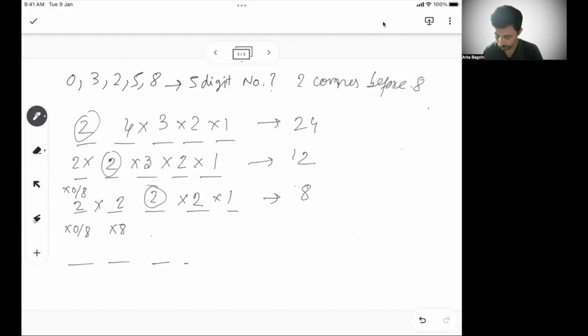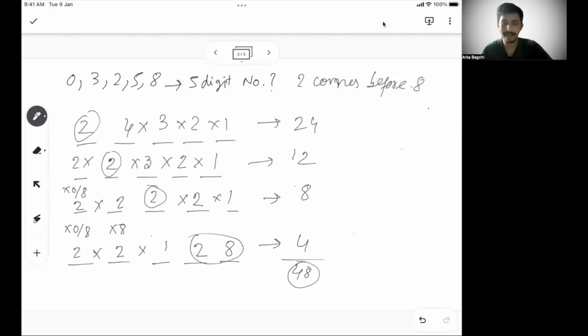Now let's see if I put 2 in the last, fourth step, 8 has to come here. There is no other option. 8 has to come here. So 2, 8 is kind of fixed for me. Then the first place can be filled in 2 ways, 3 and 5. The second place can be filled in 2 ways, and the last place can be filled in 1 way. So there are 4 ways. So these 2 are fixed. Then you have 24, 36, 44, 48 ways. 48 ways to fill it, to create a 5-digit number.